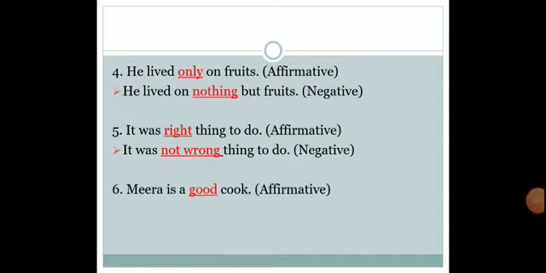The sixth one is Meera is a good cook. So that becomes an affirmative sentence. Now when you change it into negative, what would be the opposite of good? Bad. But we are not supposed to change the meaning. So how would it be? Meera is not a bad cook. Not a bad means she is good. So over here, by using negation and by using an opposite word, we are making the statement negative but the meaning is not changing. The next one is I like mangoes.